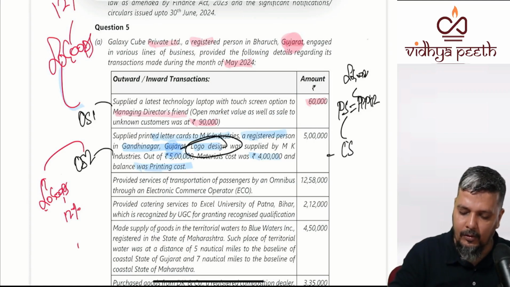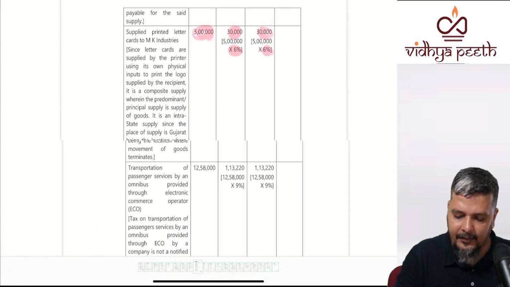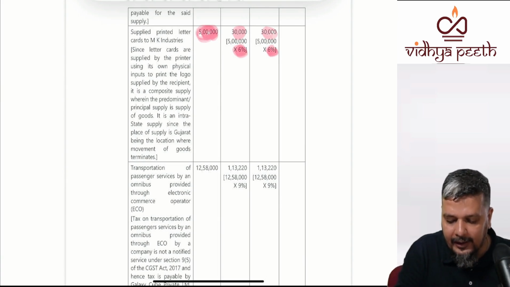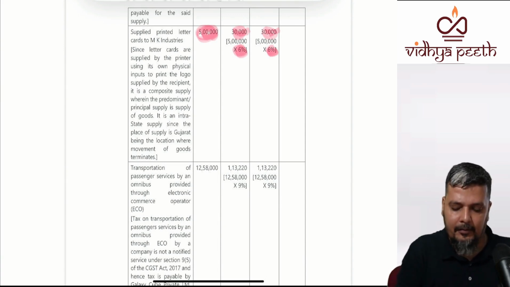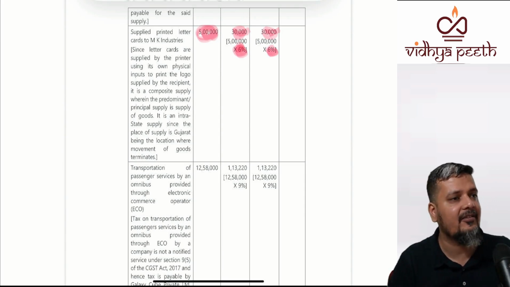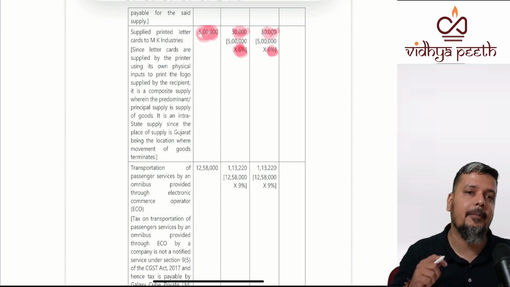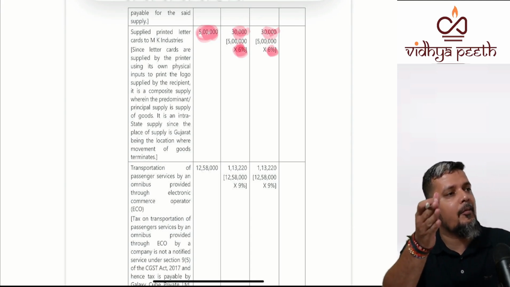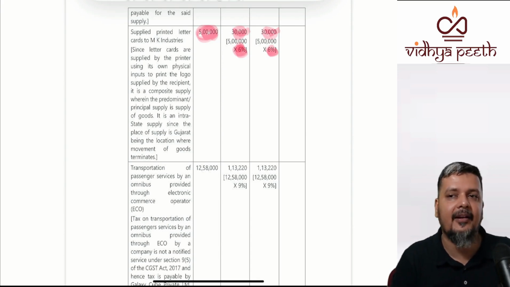When you go to your answer part, you will find they have explained the entire concept of composite supply, and from there you get two things: not only your rate of tax, but also your place of supply. As it is goods, principal supply, you will go with 6 plus 6%. As it is goods, you will go with section 10. Place of supply is where the movement terminates for delivery, and the supplier is in Gujarat. The movement is going to terminate in Gujarat. CGST, SGST. Intrastate supply.